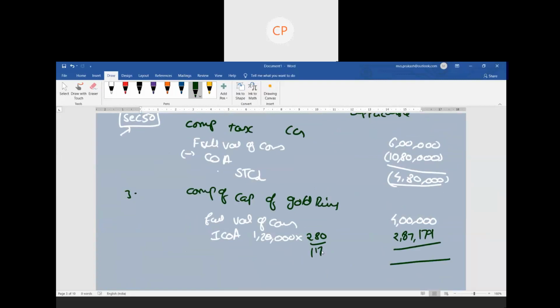So what is the difference? The difference is 1,12,821. So this is the long-term capital gain. So that is your application of section 45 subsection 1A. Okay, quickly take it down.